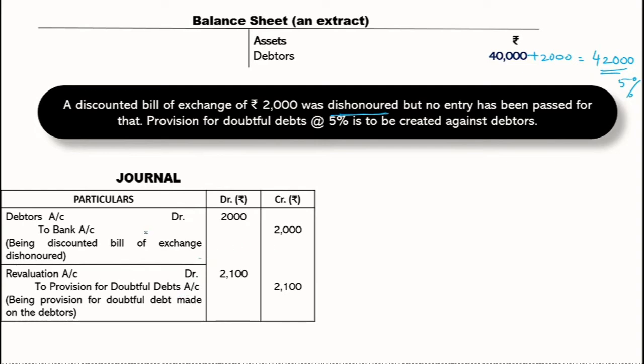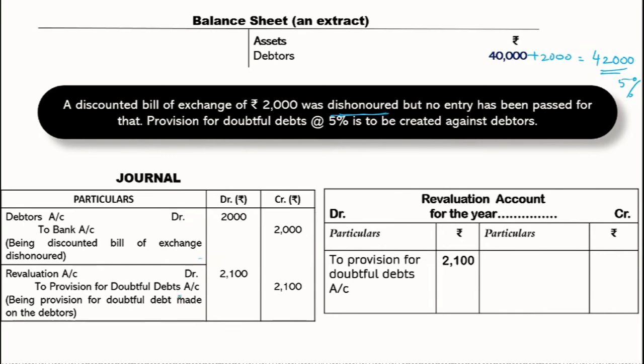So my first entry is for the dishonor of the discounted bill, and the second entry is for the provision for doubtful debts. And since my debtors are increased, my provision also will be created on that total 42,000 rupees, and it will be shown on the debit side of the revaluation account.